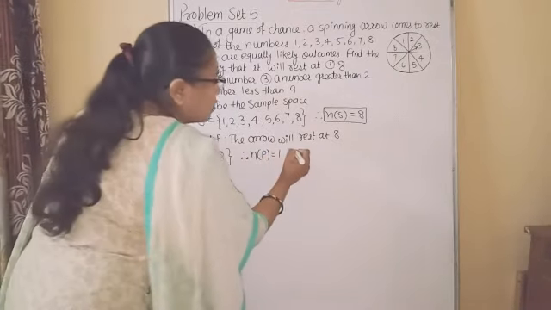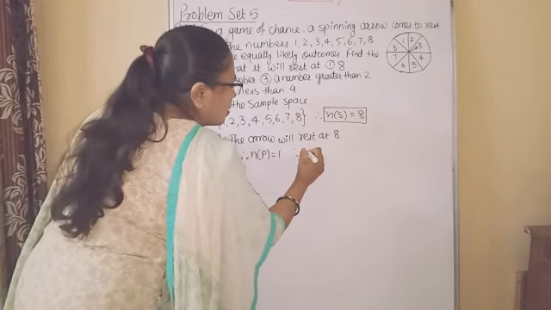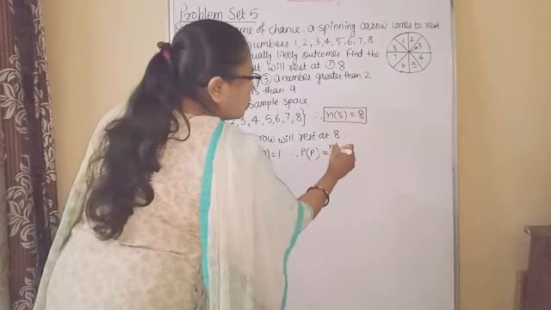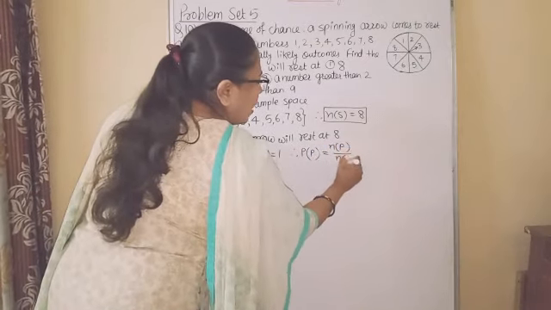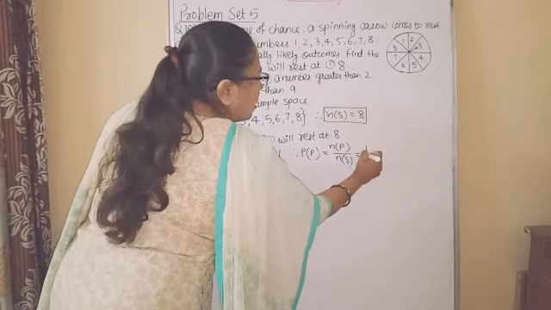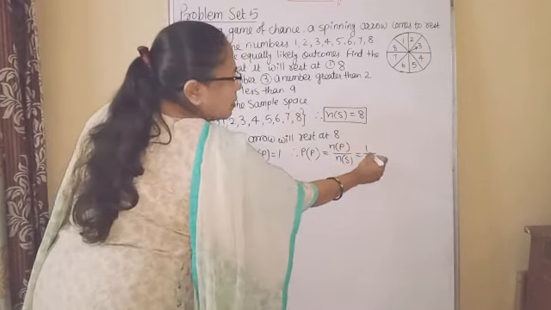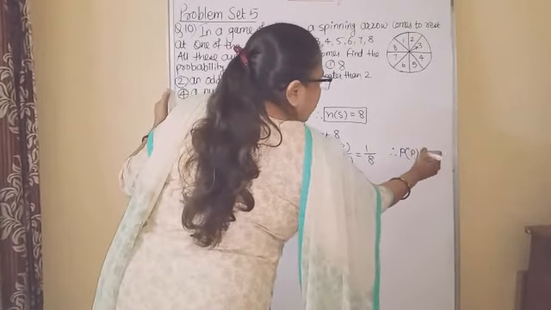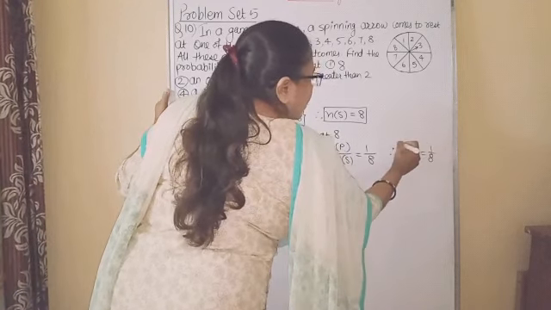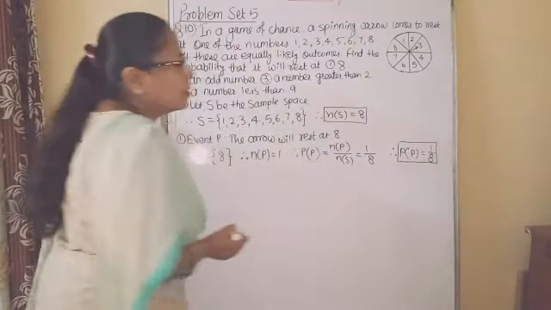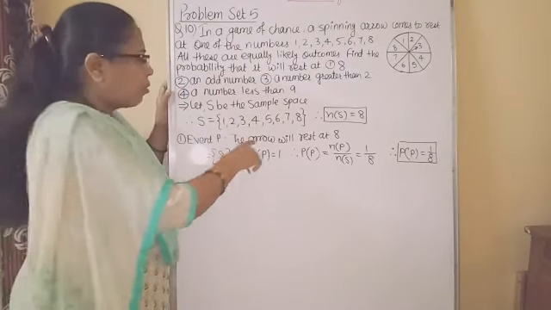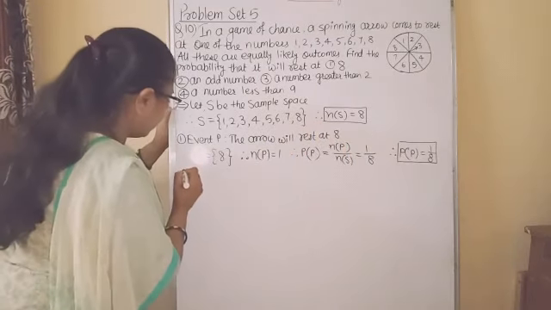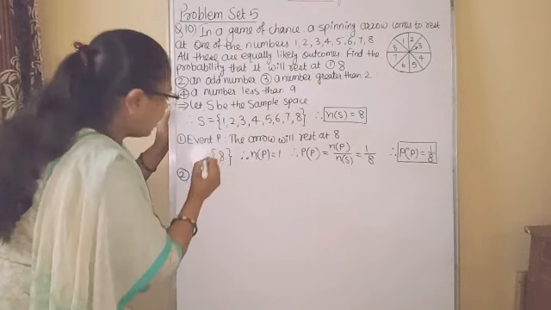Okay. Now we will find out its probability. Therefore probability of event P is equal to n of P upon n of S. n of P is 1 and n of S is 8. Therefore, probability of event P is 1 upon 8. So the probability that the arrow will rest at 8 is 1 upon 8. Second event, event Q.